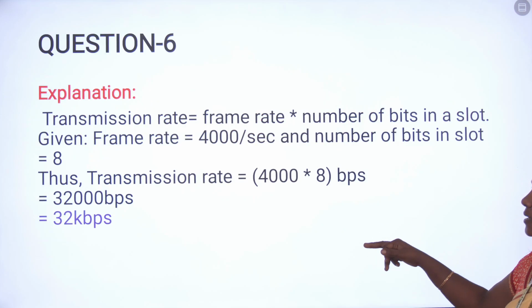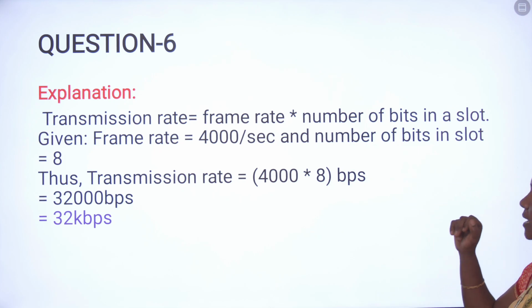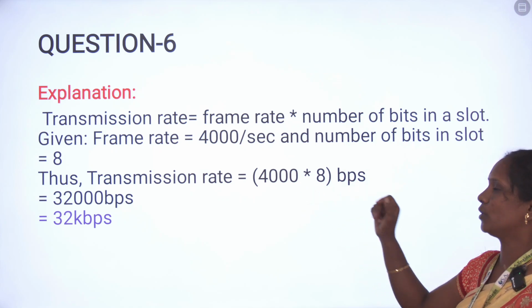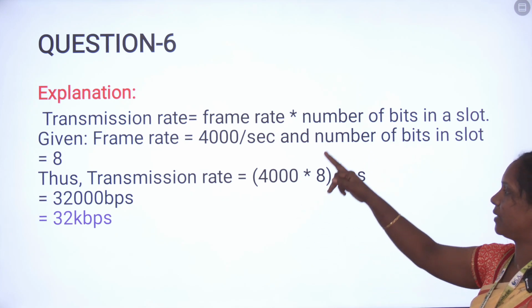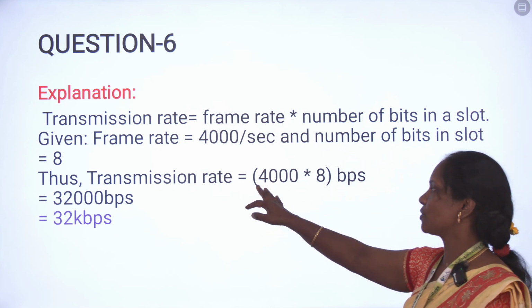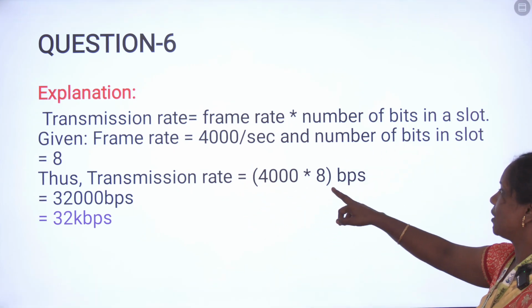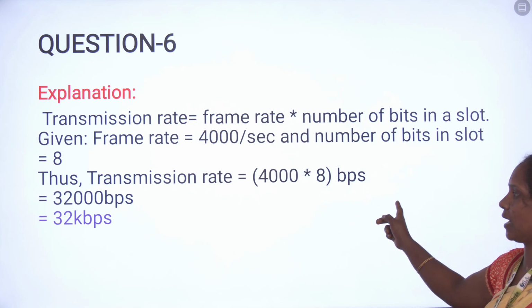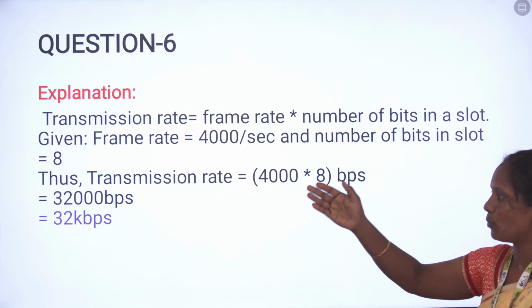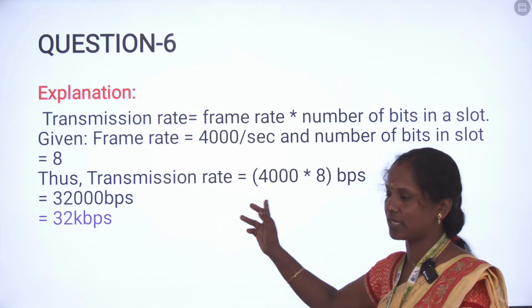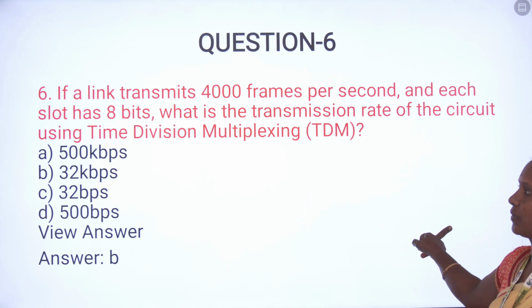So the explanation is transmission rate equals frame rate times number of bits in a slot. The given values: frame rate equals 4000 per second and the number of bits in a slot is 8. So we apply the values in the formula. Transmission rate equals 4000 into 8, which is 32,000 bytes per second. Converted into kilobytes per second, that is 32 kilobytes per second. So our answer is B, 32 kilobytes per second.